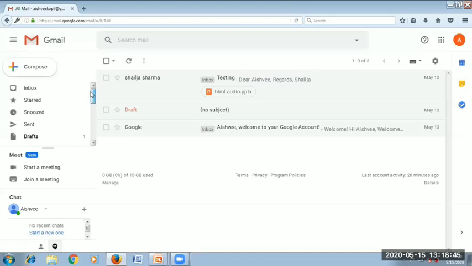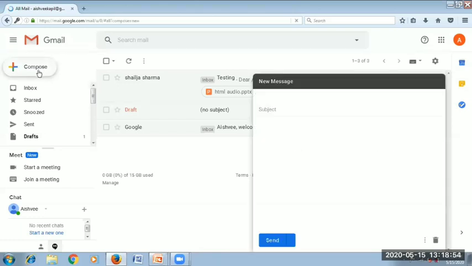Now we want to send a message. If you want to send any message, what we need to do is click on the Compose option. Okay, when you click on the Compose option, there will be a dialog box that appears on your screen. This is for a new message. If you want to send a new email to a person, this kind of block will be visible on your screen.